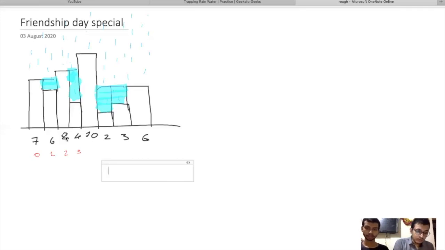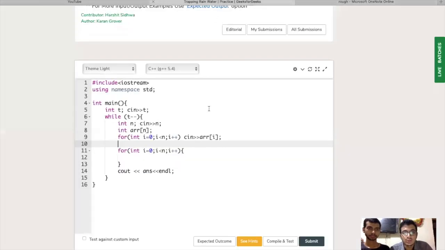Why from the right? Because we also have to find Rmax and we have to find Lmax. That's why we are making two arrays, one for the left max element and one for the right max element. If we want Rmax, then we'll go from the right, and if we want Lmax, then we'll go from the left.